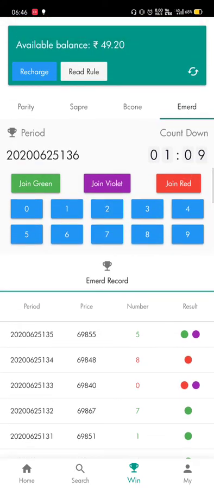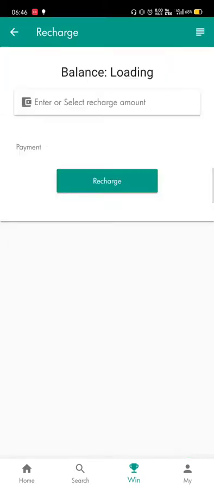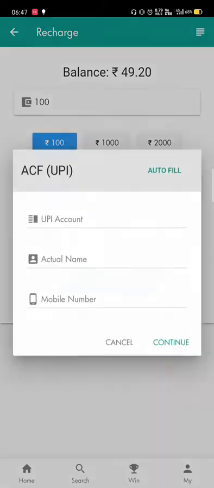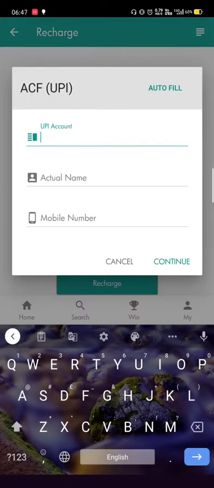Let's see first how we can deposit here. First you have to click on this recharge button, then select your amount. You can deposit with 100 rupees, and you can also withdraw in multiples of 100 rupees, and the amount will be credited within 10 to 30 minutes. Here there are two options: cash free and UPI. You have to select the UPI option if you are Indian. So click on recharge. It's asking for a UPI account.